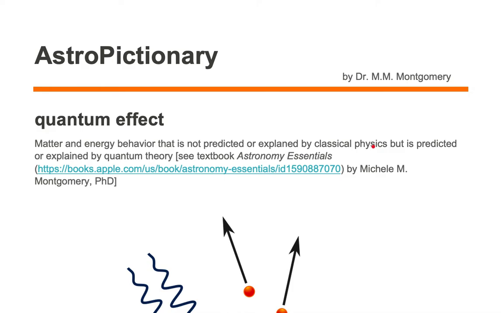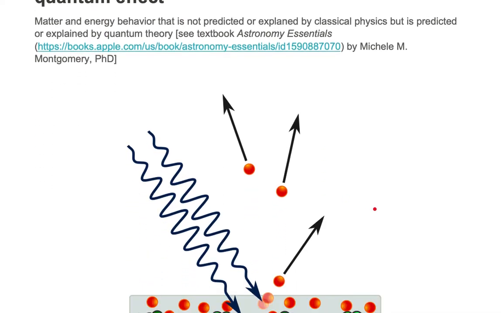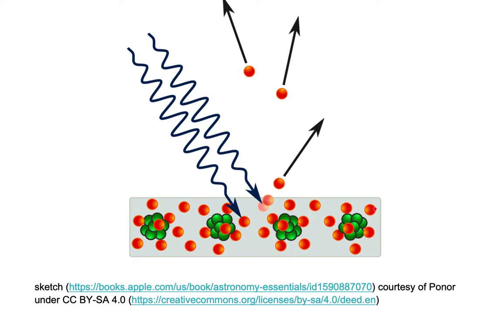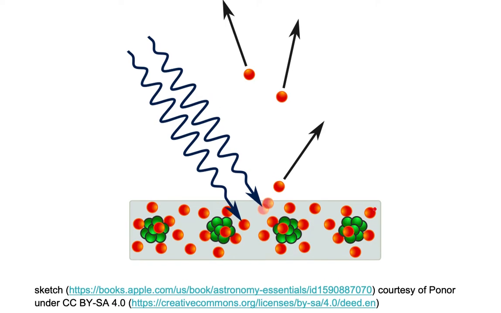So we're not looking at those types of matter and energy behavior. We're looking for matter and energy behavior that cannot be predicted or explained by classical physics, but can be predicted or explained by quantum theory. Let's look at an example. Here we're looking at what's known as the photoelectric effect.